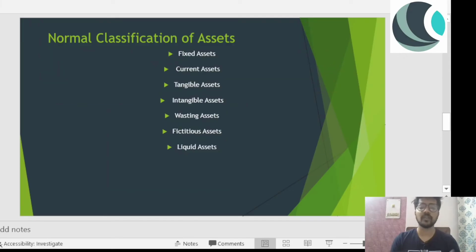The next topic is the classification of assets, and this is the normal classification. There are various other classifications of assets, but for you, this is what you have to remember. While we know about fixed asset, current asset, tangible asset, and intangible asset, at times we miss out on wasting asset, fictitious asset, and liquid asset, and certainly you can expect a question from these categories in your examination.